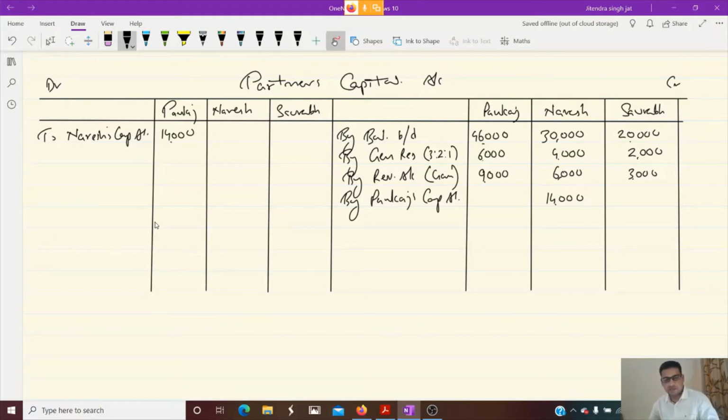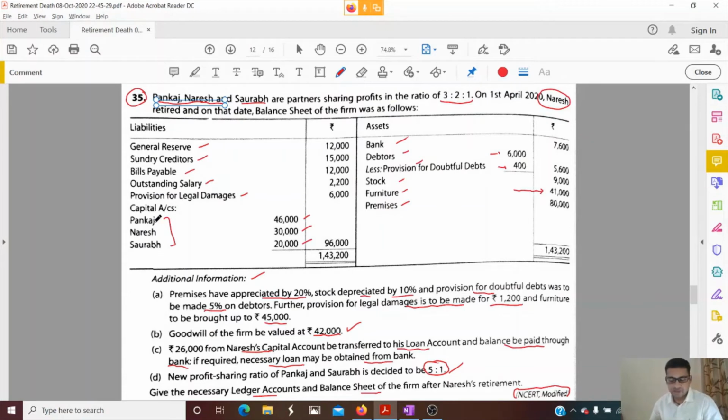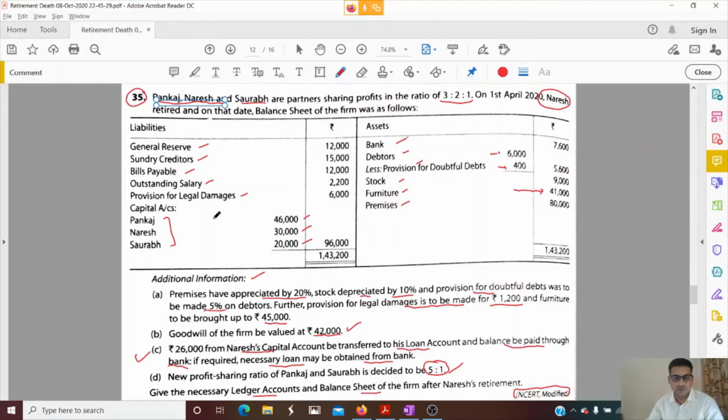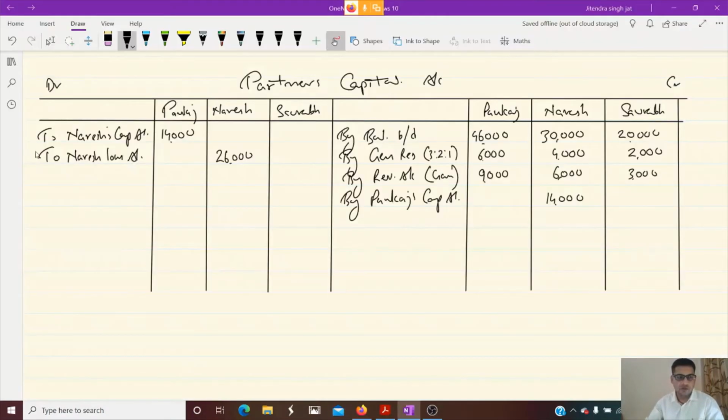Then there is one thing which is given in the question. It is clearly mentioned in point C. 26,000 from Naresh capital account be transferred to his loan account and balance be paid through bank. So first we need to transfer to Naresh loan account. How much? 26,000 is to be transferred to Naresh loan account. It is mentioned here. And balance be paid through bank. So whatever balance comes now, we pay through bank.